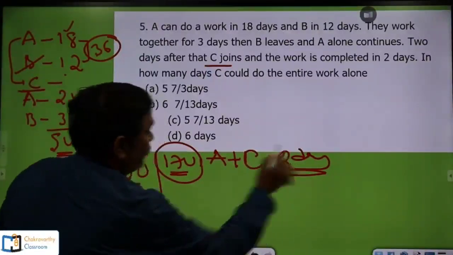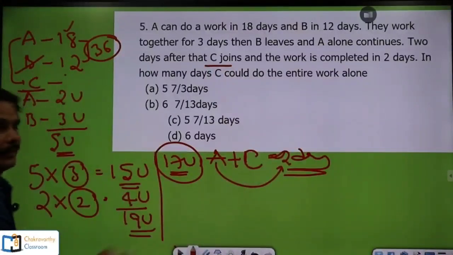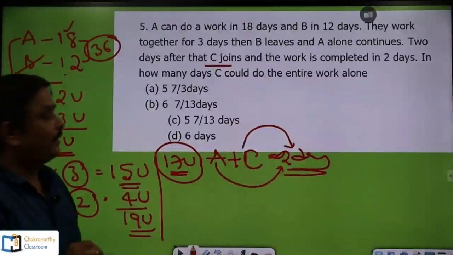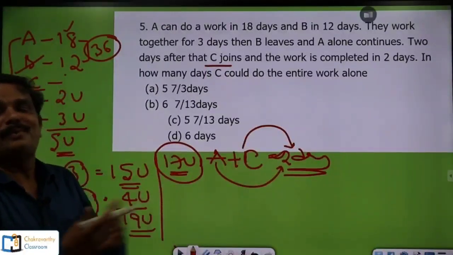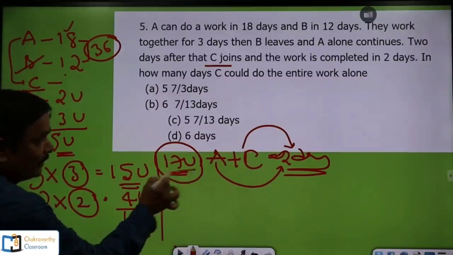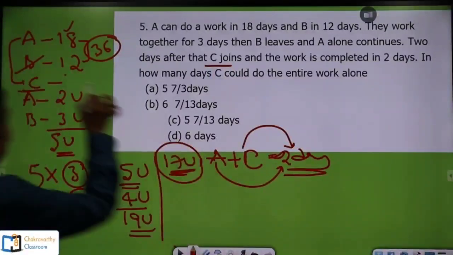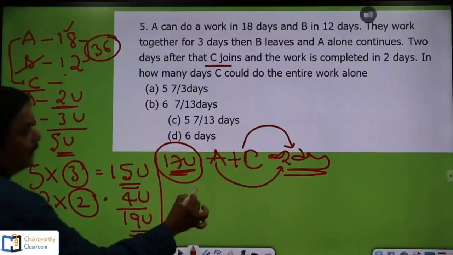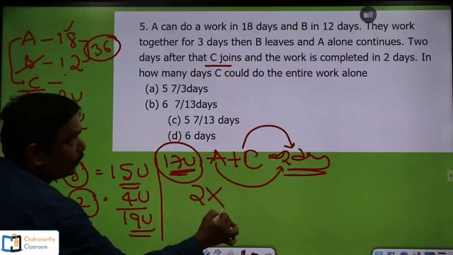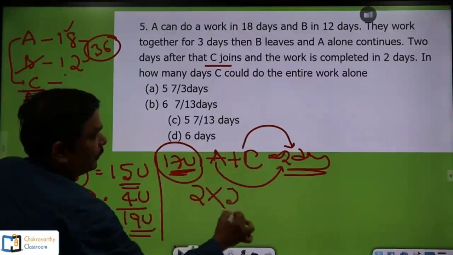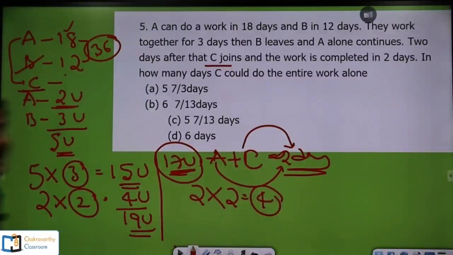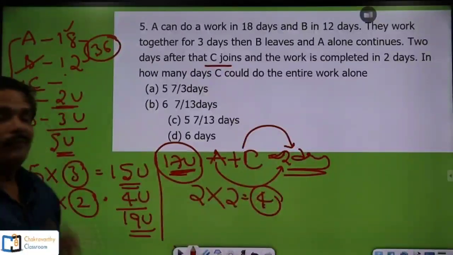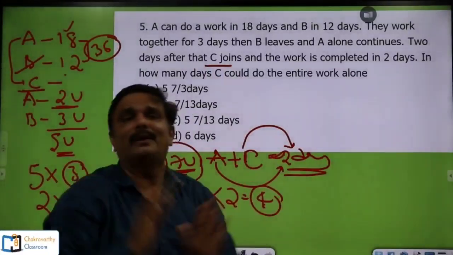In 2 days, A worked for 2 days as well as C. Now how to bifurcate this one? Out of this 17 units, I know A's capacity here, per day 2 units. So out of this 17 units, 2 units per day into how many days? 2 days A worked. 2 into 2, 4. Now, out of these 17 units, 4 units of work has been done by A alone.